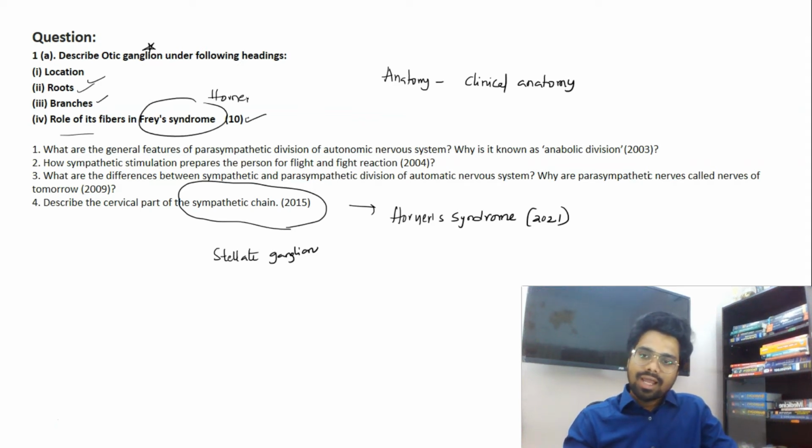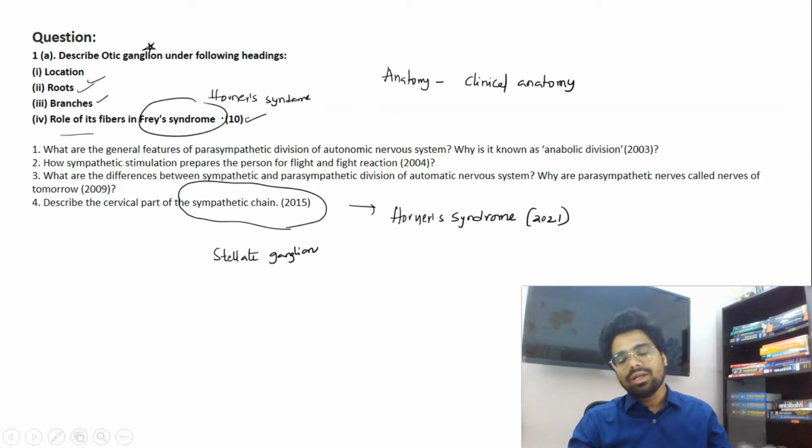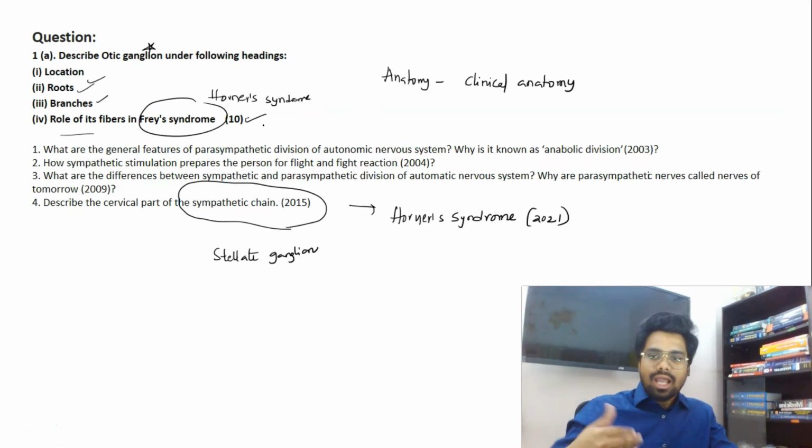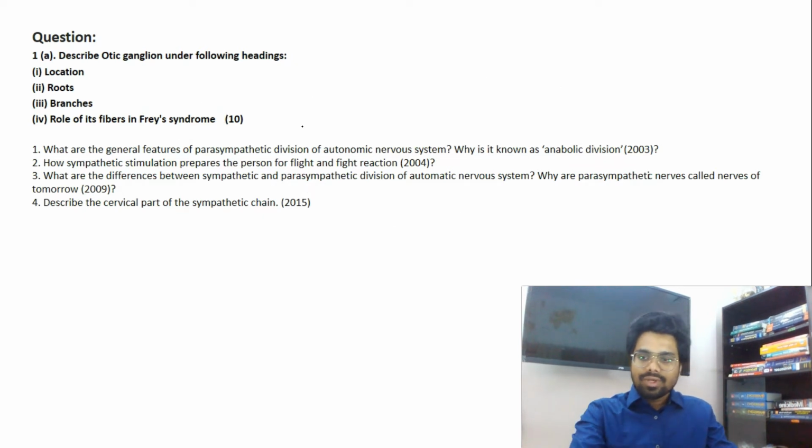This is actually how, whenever an examiner is setting a paper for the next year, he'll be looking into the previous year questions, and he'll try to replicate or reflect a question in an indirect manner similar to this. So please, for the next year, always look into this part, the 2015 sympathetic chain part, and also what is the stellate ganglion and what is Horner syndrome.